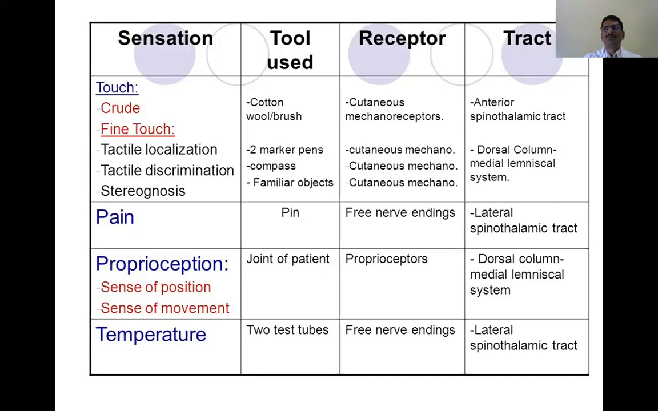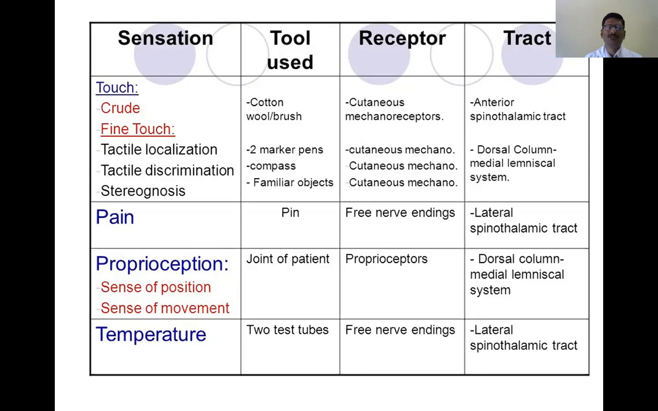So absence of pain sensation is called analgesia, and decreased pain sensibility is called hypoalgesia, and increased pain sensibility is called hyperalgesia. Sometimes hyperalgesia may be there in tabes dorsalis, etc. Even a normally innocuous, otherwise painless stimulus may sometimes be a painful one. Even from trivial injury or a trivial thing, they will get increased pain.